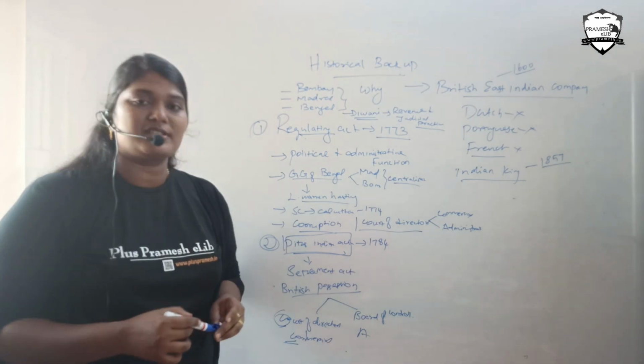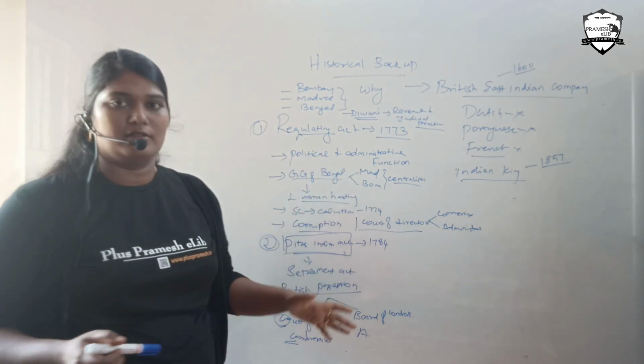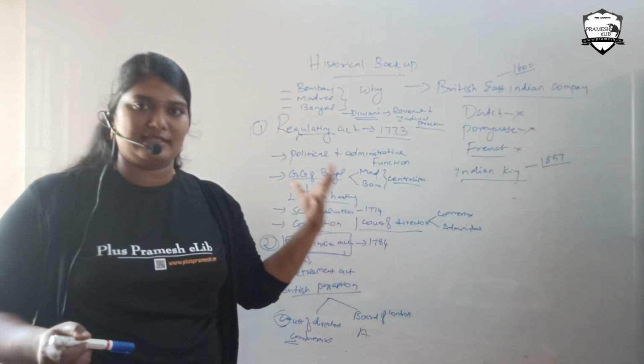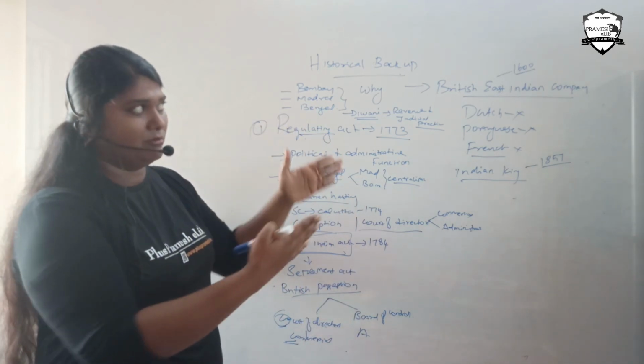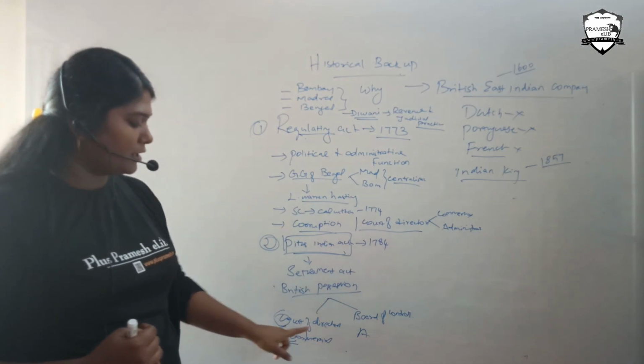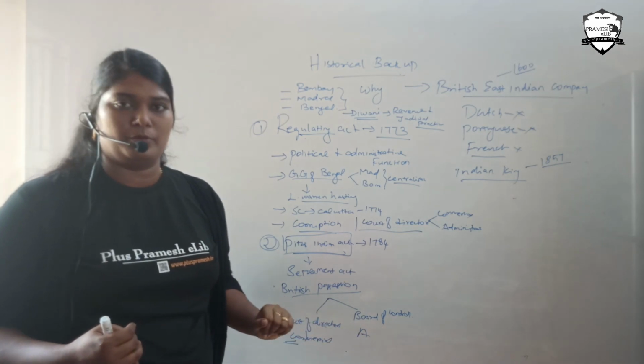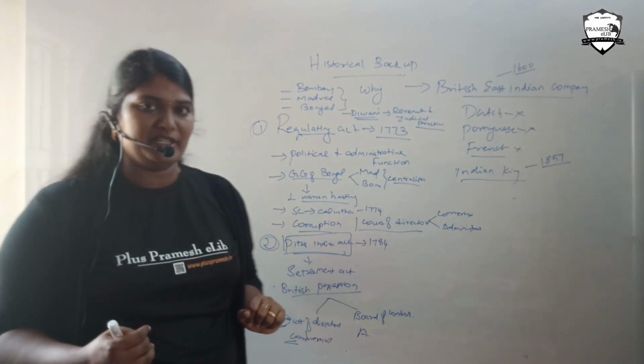So you have to have some mnemonics to remember everything, the years and all. I will also say how to recall these years at the end of this class. So note it down: Court of Directors, C, commercial process; Board of Control, administrative process. So they started the dual government here.